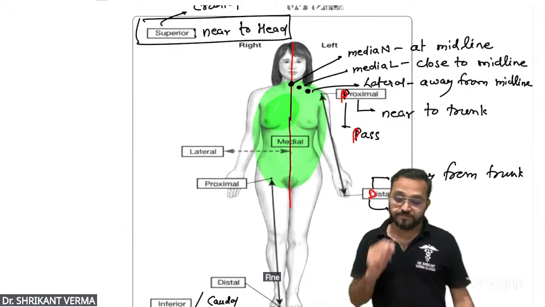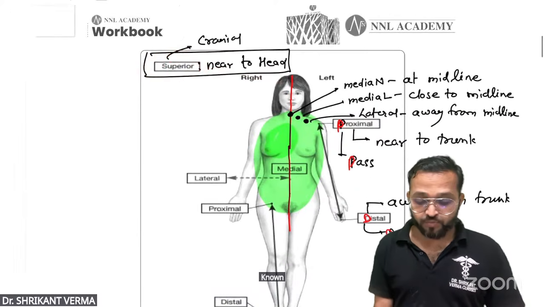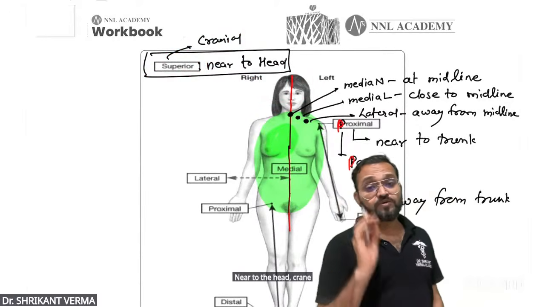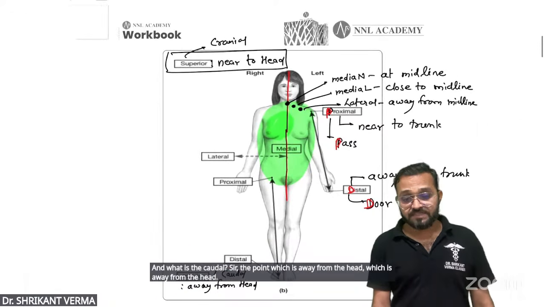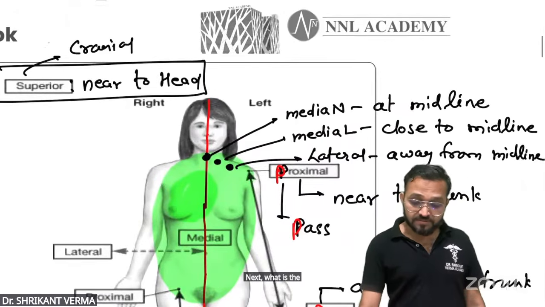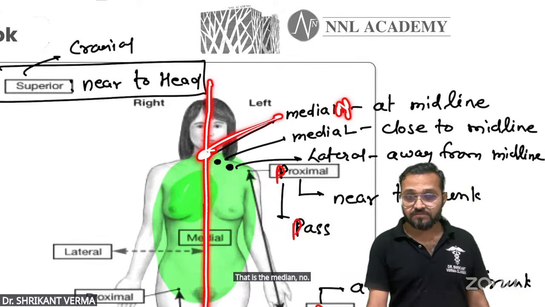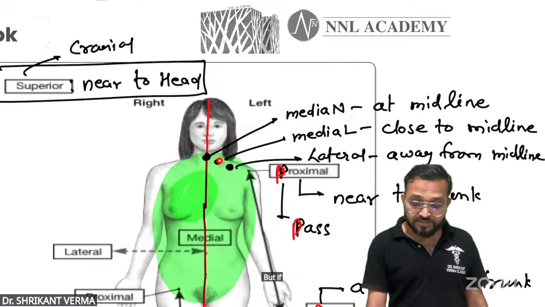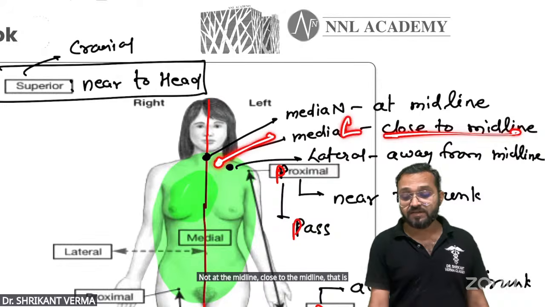Fine. Now see the other terms. Sir, any point which is near to the head is known as superior, known as cranial. Both are the same thing. Near to the head, cranial. Always think in the anatomical position. And what is caudal? Sir, the point which is away from the head is known as caudal. Is it okay? Next, what is median? Any point which is exactly at the midline is the median. These points are all at the midline, so this is the median. But if any point is close to the midline, not at the midline, that is known as medial. Are you getting what medial is?